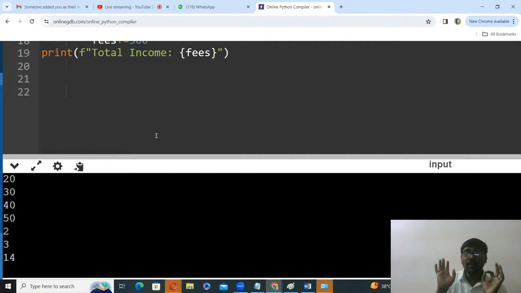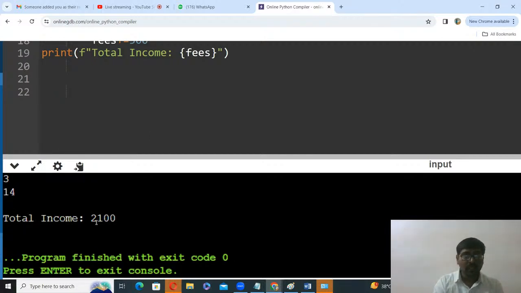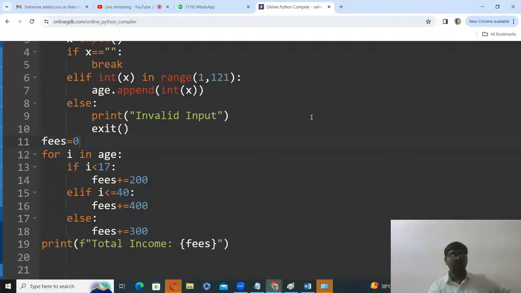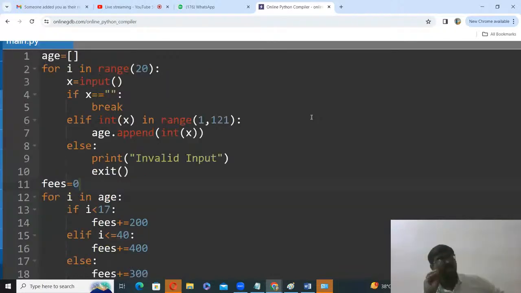Now see, whenever I want to stop, I just press enter. See, the total income is 2100. Now, clear? Everyone understand carefully how I am reading the input. Blindly reading the input is not enough. While reading the input, you need to satisfy the constraints also.